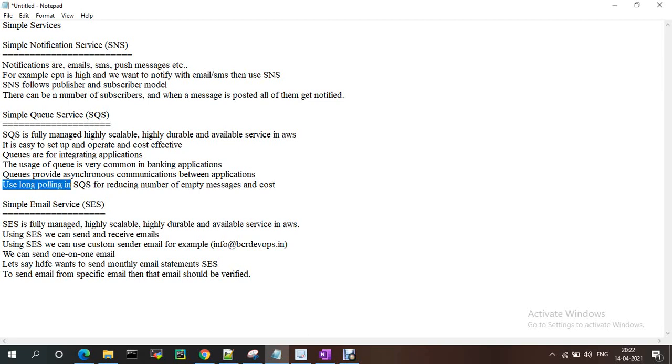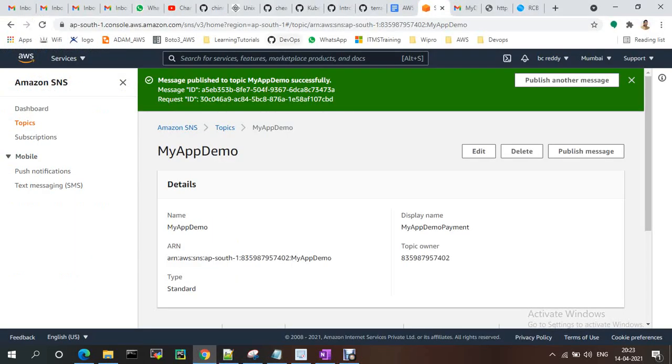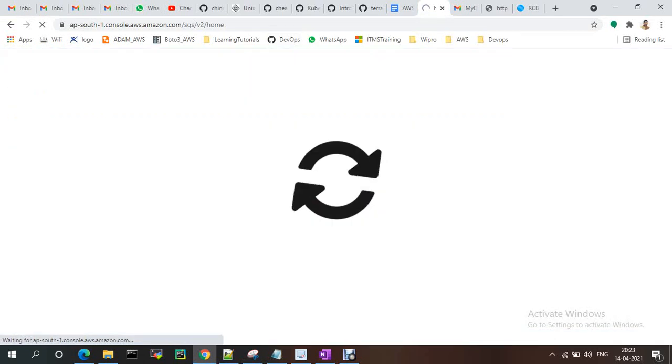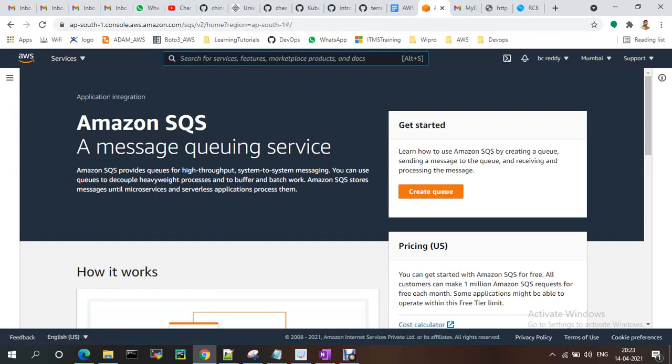We can use long polling in the queue and SQS rescheduling empty messages. Suppose in the queue, if you go to here, you will get the understanding. SQS, Simple Queue Service, Apache Kafka, there are different services.